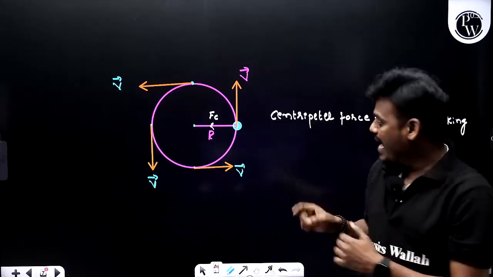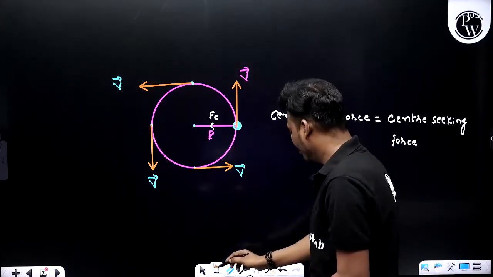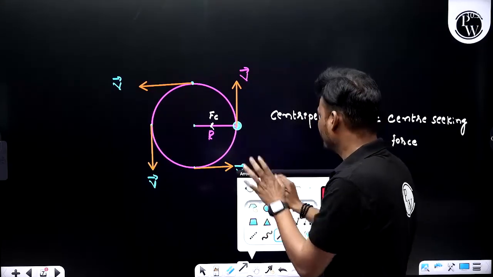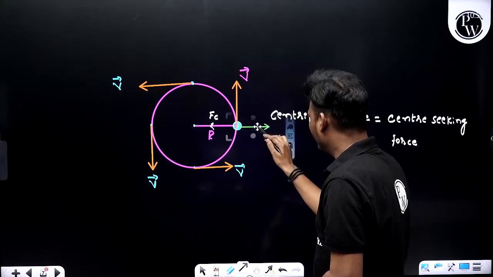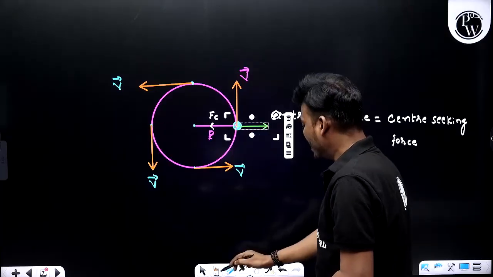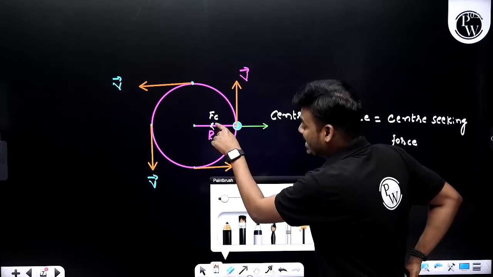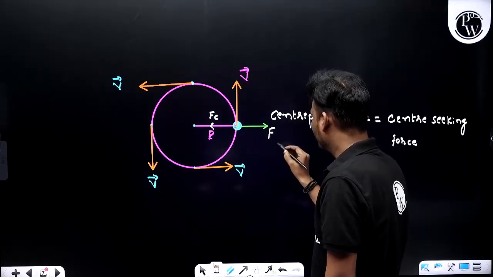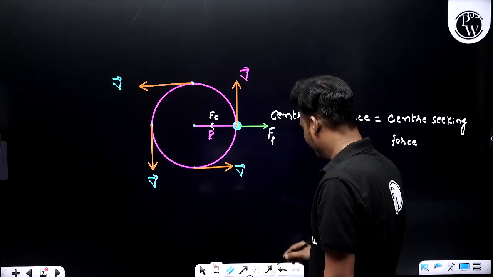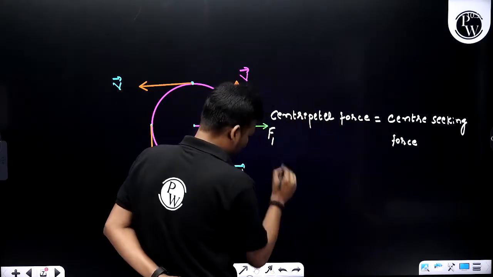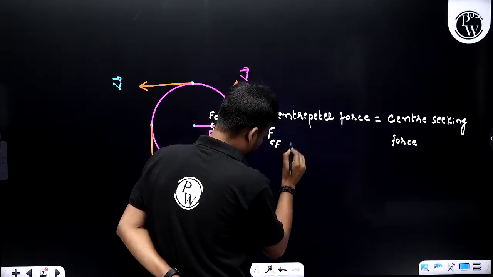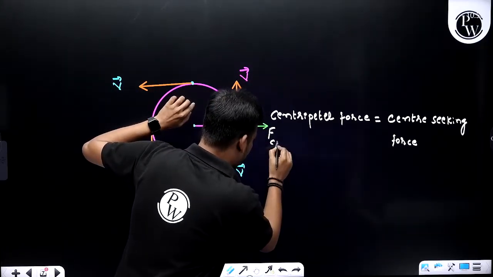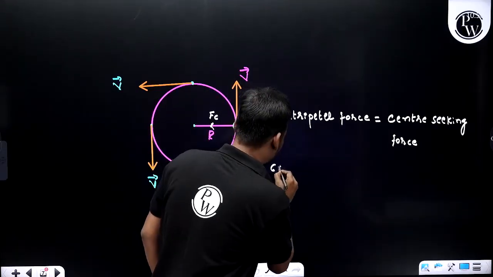And in this particular position, there are two forces acting. Already we know that the first one is the centripetal force and the next one is the centrifugal force. So this is the centripetal force and this is the centrifugal force. Then what about centrifugal force?